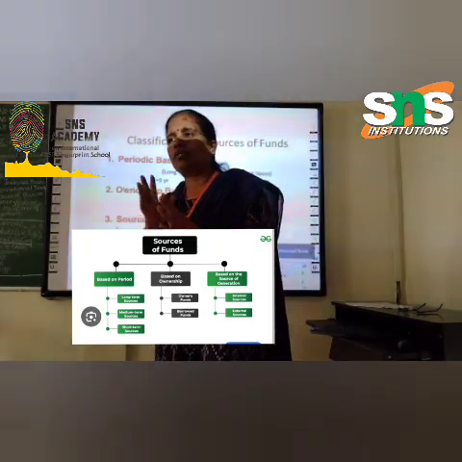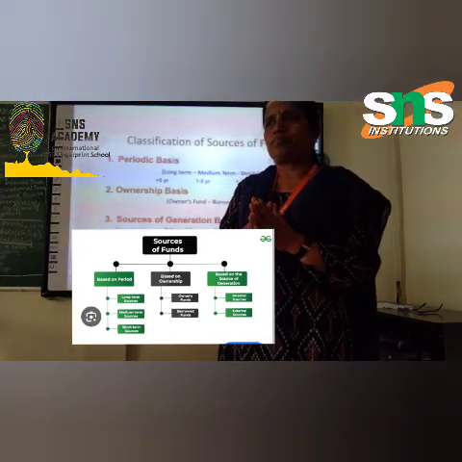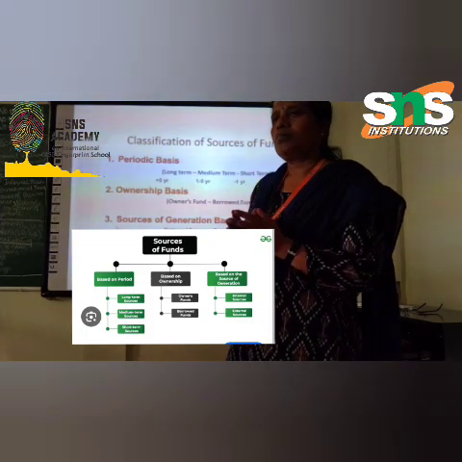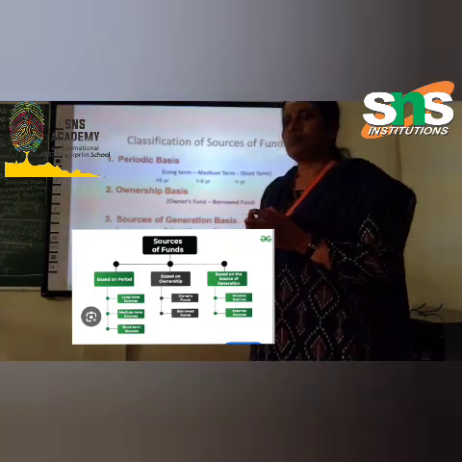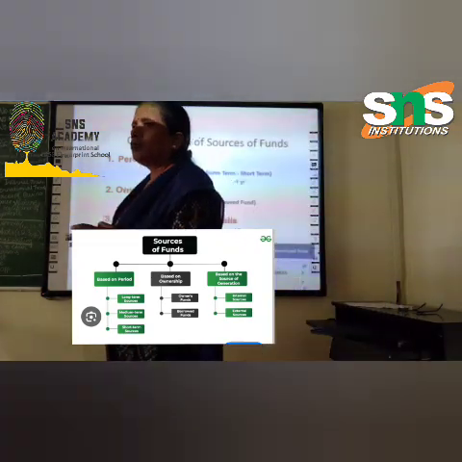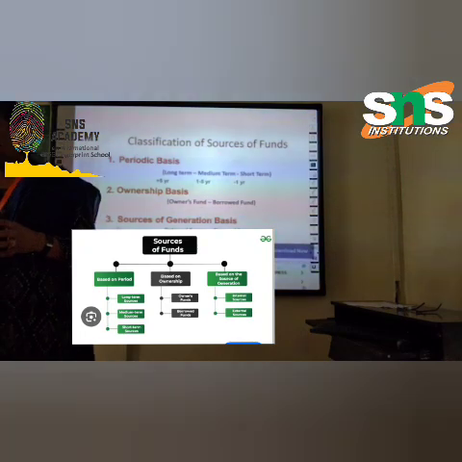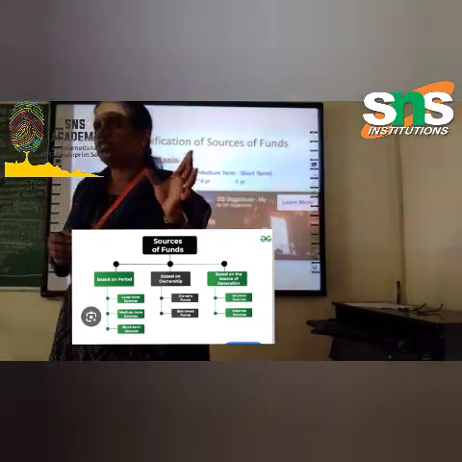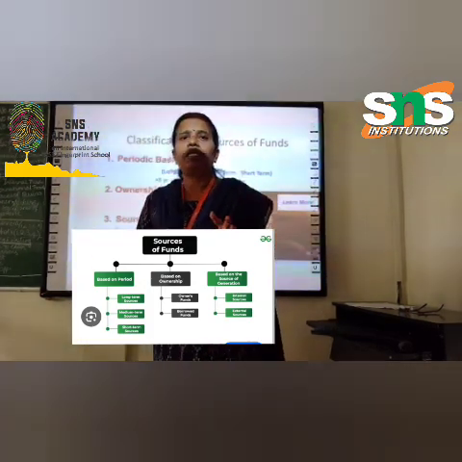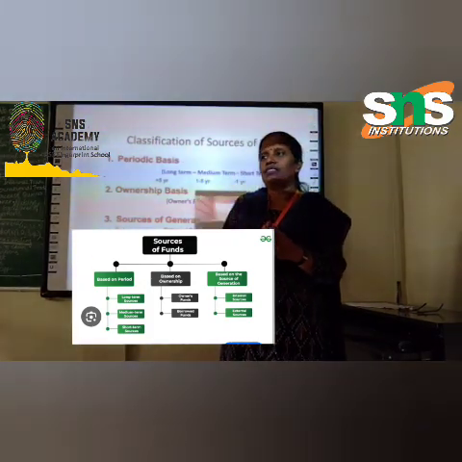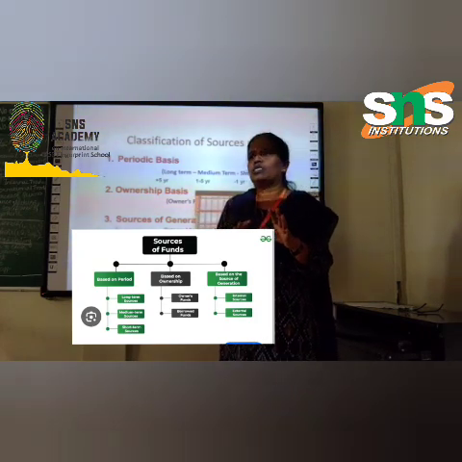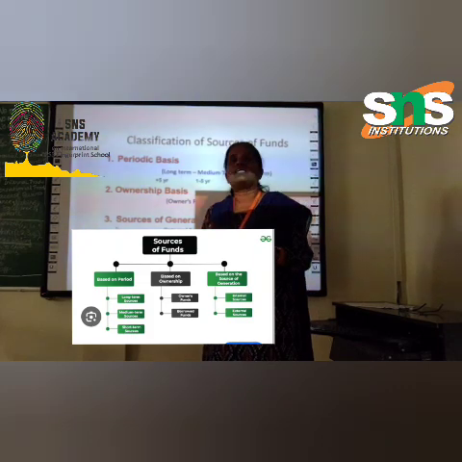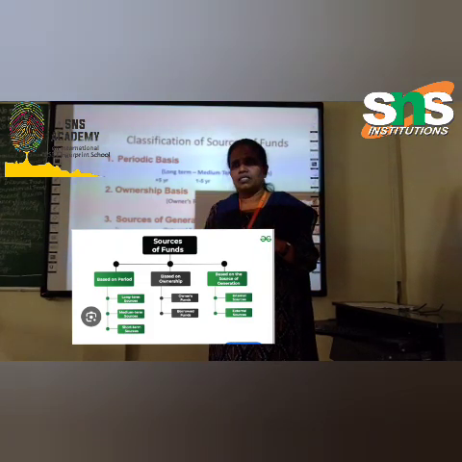So what are the short term finance? Ma'am, trade credit, loans from commercial banks and commercial papers are some examples. They provide funds for a short duration, that is not exceeding 1 year. So this short term finance will be available like treasury bills or public deposits, trade credit. Okay, and especially this short term finance is used for working capital requirements, like the day-to-day activities of the business, right?